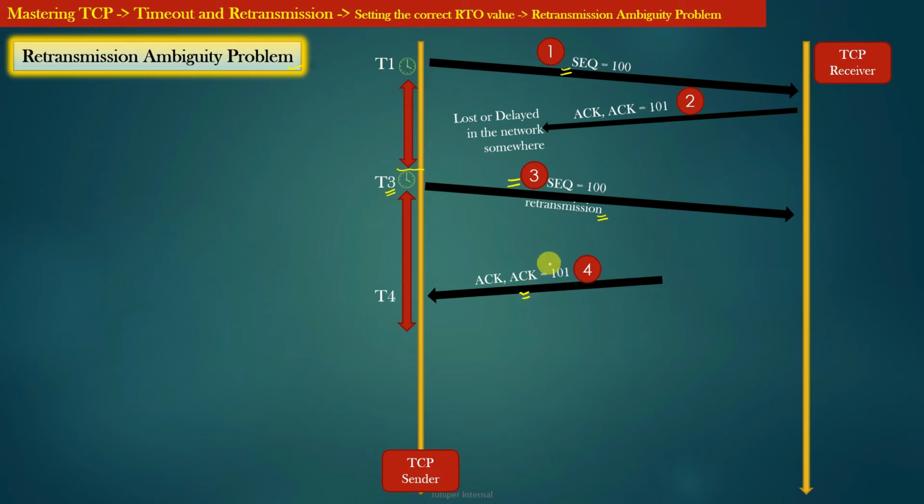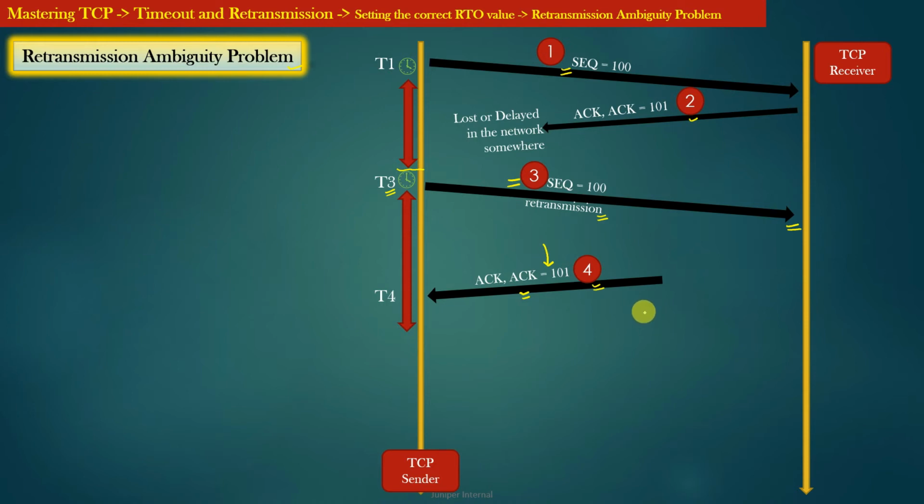Now at this point of time we don't know whether this packet number 4, that is ACK101, is issued by the TCP receiver in response to the reception of segment number 3, or whether this packet number 4 is the same as packet number 2.